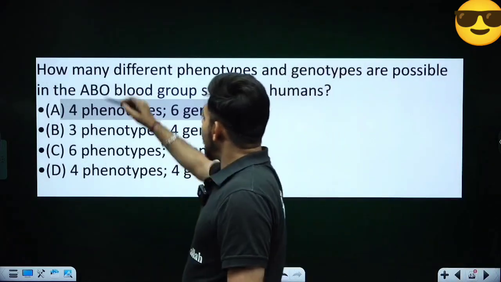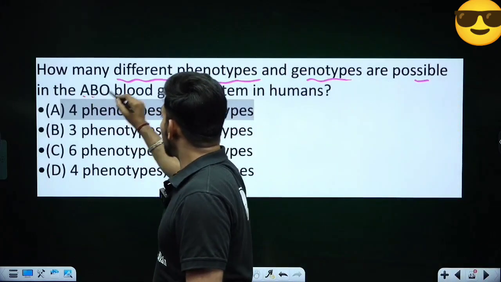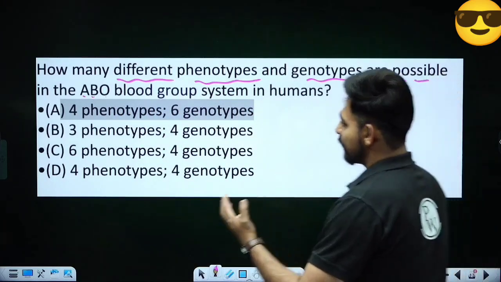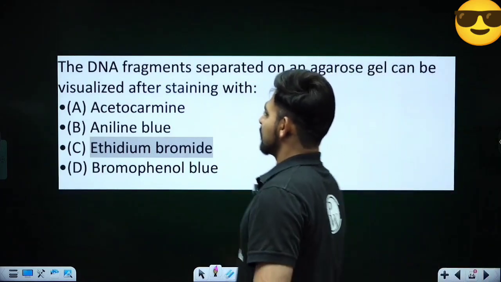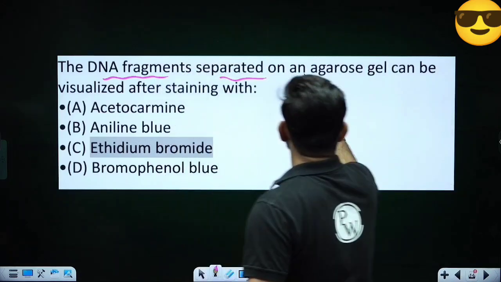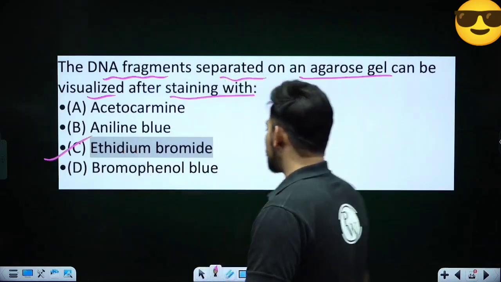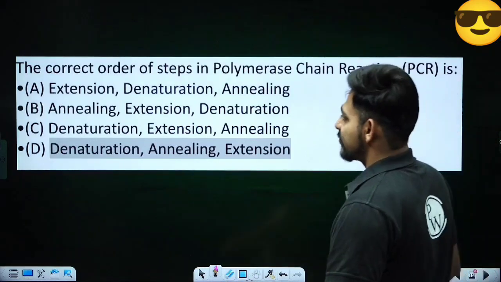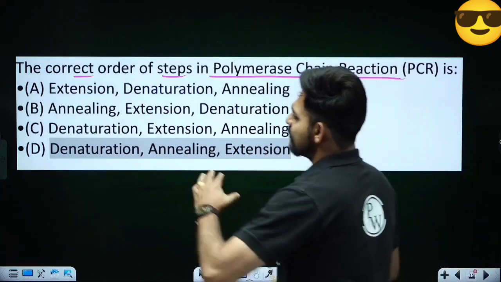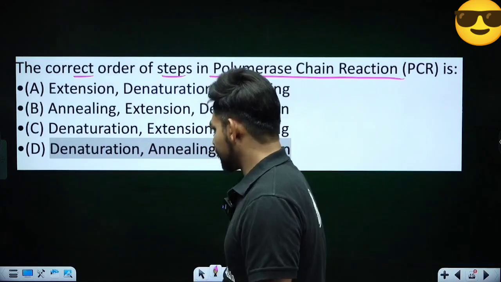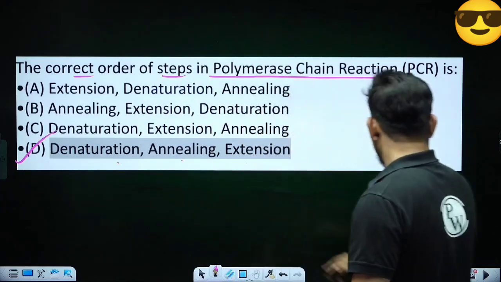Okay, next question. How many different phenotypes and genotypes are possible for the ABO blood grouping system in humans? 4 phenotypes and 6 genotypes. Let's jump to the next question. The DNA fragments separated on an agarose gel can be visualized after staining with ethidium bromide under UV light. Okay. Now the correct order of steps of polymerase chain reaction, a very important topic from the chapter biotechnology, principles and processes, and they are denaturation first, then annealing, then extension.